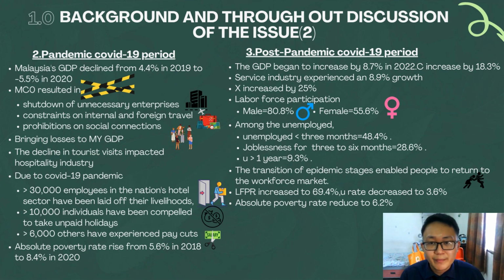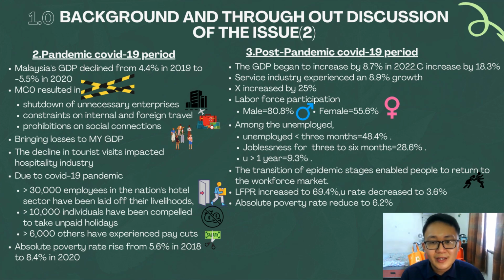Next, I will proceed with the COVID-19 pandemic period. Malaysia's GDP declined from 4.4% in 2019 to negative 5.5% in 2020. This is due to the MCO, which resulted in the shutdown of unnecessary enterprises, constraints on internal and foreign travel, and prohibitions on social connections. This brought a loss to Malaysia's GDP. The decline in tourist visits impacted the hospitality industry.